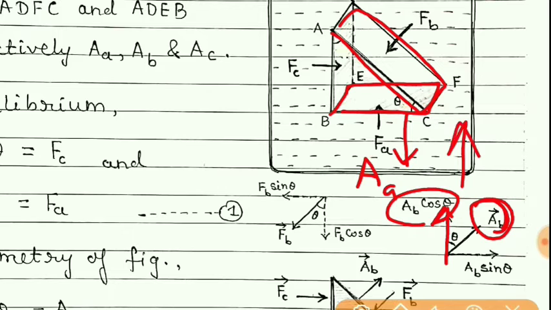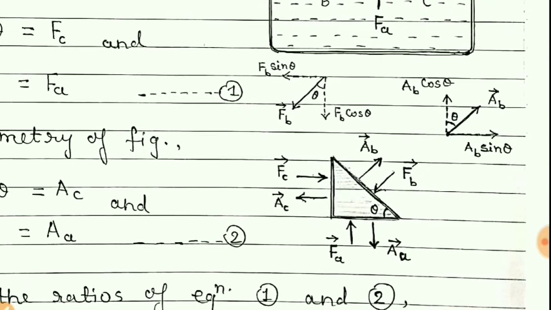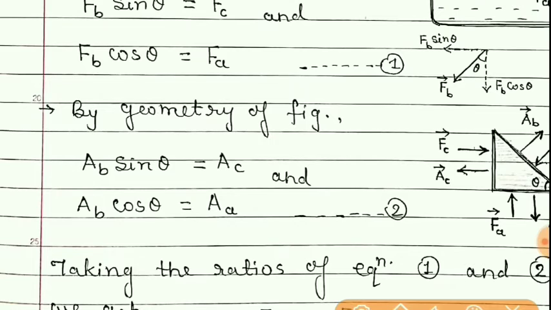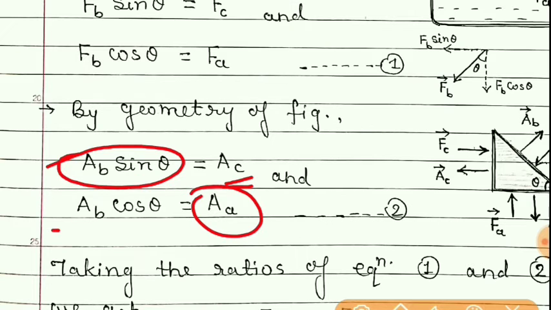So they must be cancelling each other because the fluid is in equilibrium. So students, just go through these two figures and you will find that AC is equal to AB sin theta and AA is equal to AB cos theta.